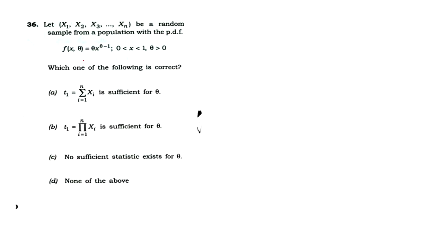In this question, the given PDF is theta into x power theta minus 1, where x lies between 0 and 1, and theta is greater than 0. We need to find the sufficient statistic. For finding the sufficient statistic, first we need the joint f of x comma theta.